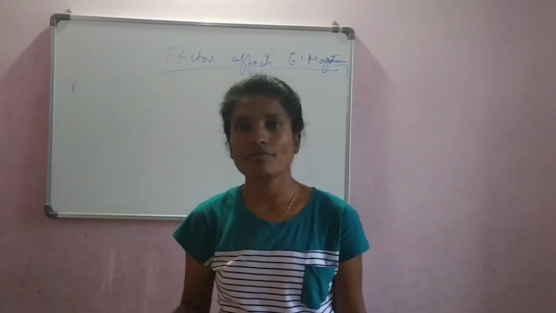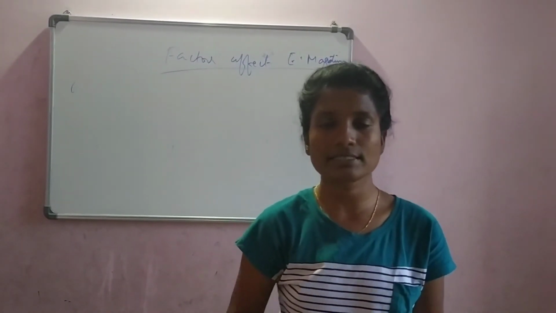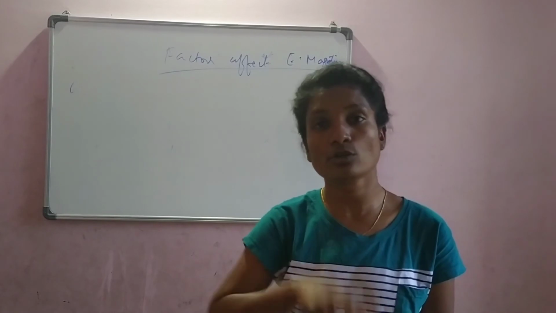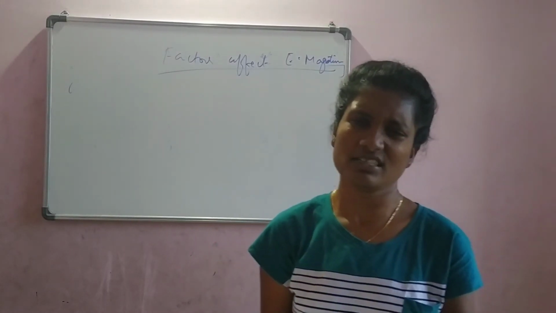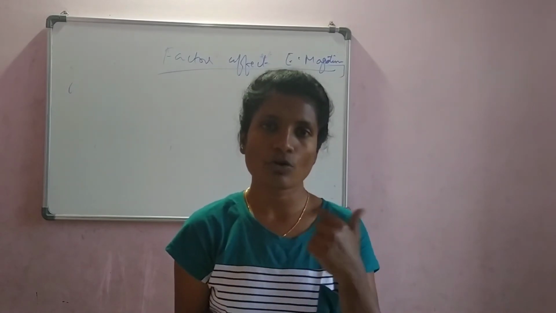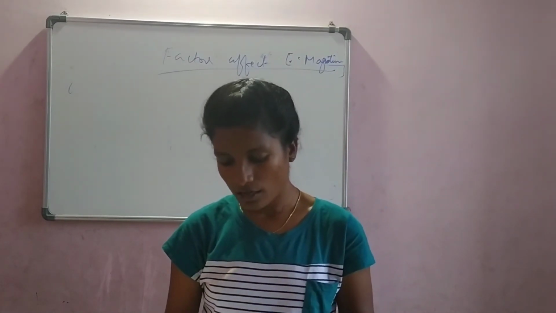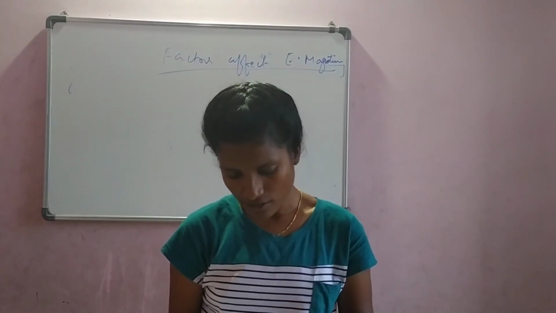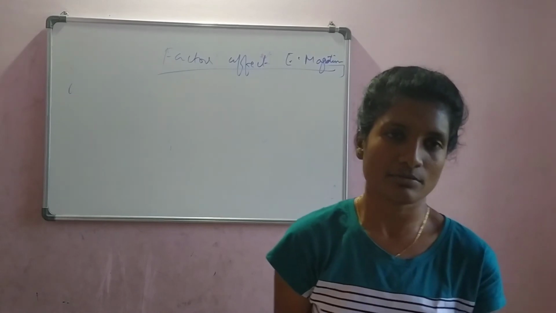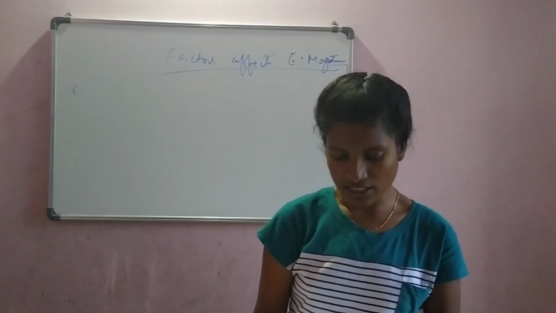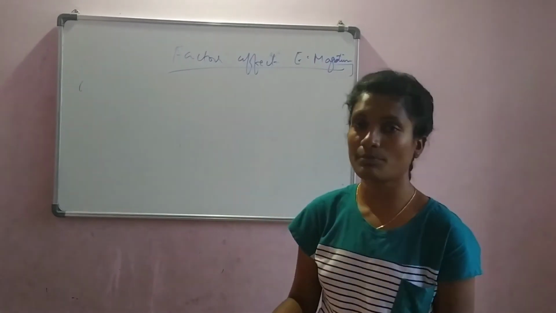What are the various factors which make a material become a magnet and lose its magnetism? The first factor is the number of turns of the coil. Same as in a solenoid, use more and more turns around your soft iron, and it becomes an electromagnet. The more current you supply, the more is the electromagnetism. The lesser the current you supply, the lesser is the electromagnetism. Finally, the length of air gap between the poles.